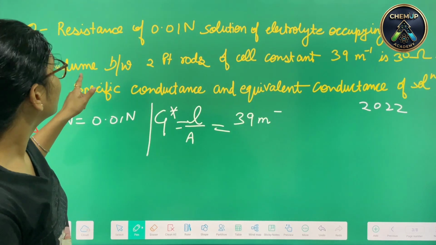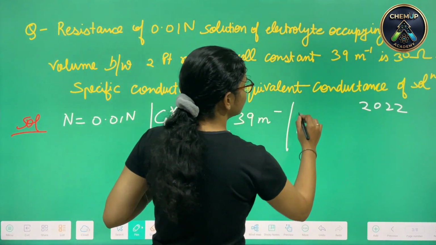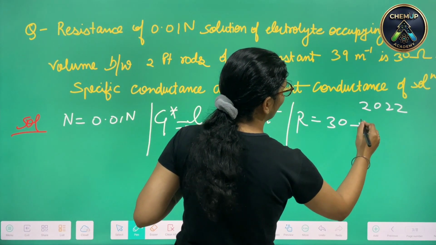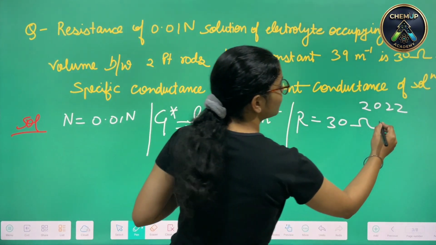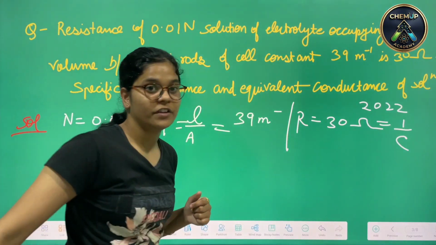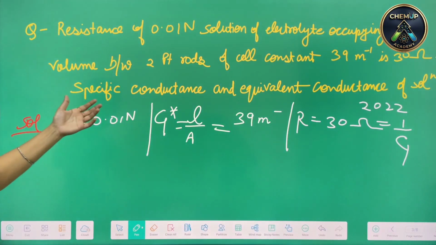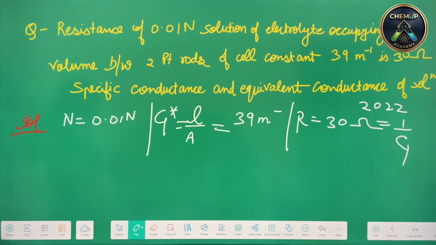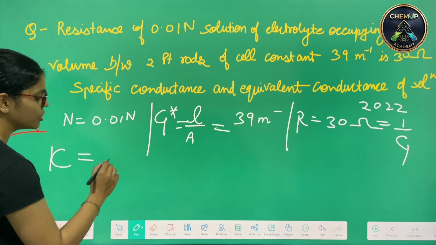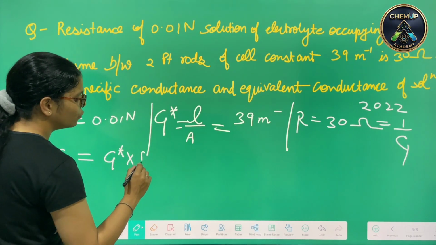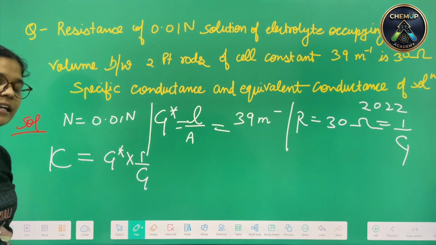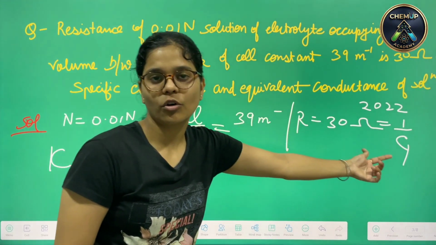Now coming on to the resistance they have given. Resistance, R, is equal to 30 ohm. Resistance could also be written as 1 upon C, or 1 upon G, if we remember. Specific conductance and equivalent conductance they are asking. Specific conductance refers to your kappa, and according to our knowledge, G dash into 1 upon G is your specific conductance. Therefore, these two values are already given to us.